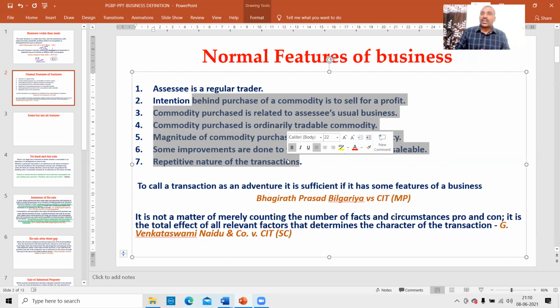Sir, out of those five factors, some are satisfied, not the whole business. How seriously are those factors satisfied? How dominantly are they satisfied? That is the important point. How dominantly, how clearly, how crystallized are those points satisfied? How strongly has that feature been satisfied here? That is the point.